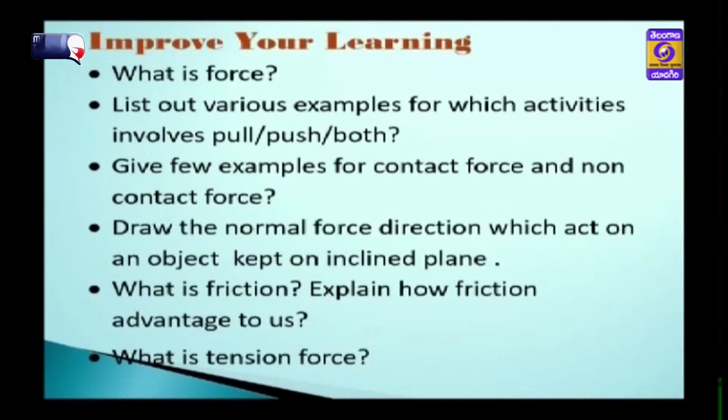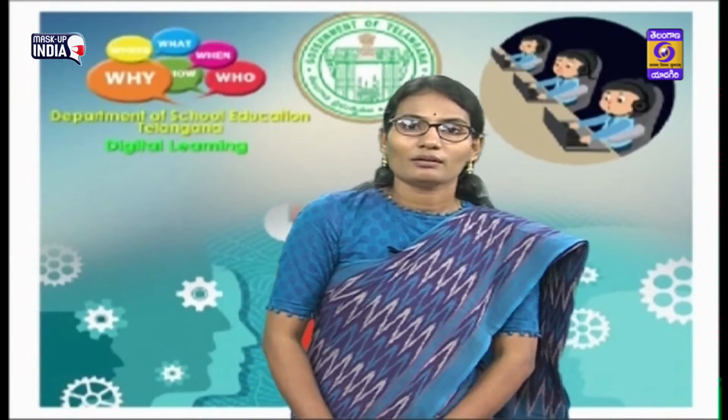The first question is, what is force? The next task for you is to list out various examples of activities which involve pull or push or both. There is a table in your textbook also, you have to fill that, and give a few examples of contact force and non-contact force of your own. Draw the normal force direction which acts on an object kept on an inclined plane. What is friction? Explain how friction is an advantage to us. What is tension force? So children, you have to practice about this.